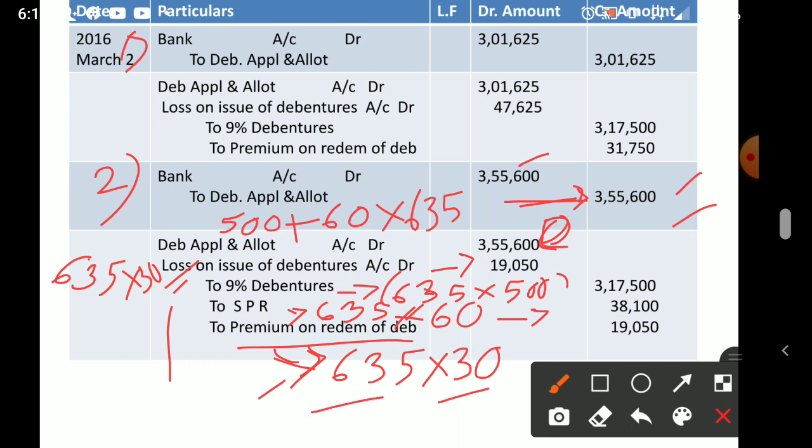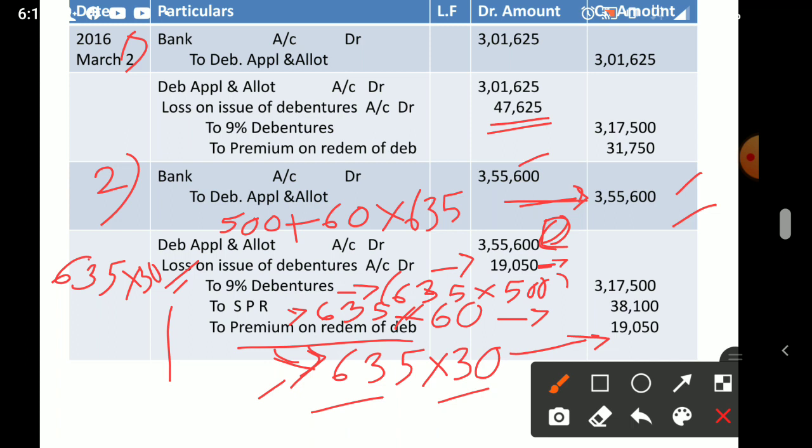So 635 into 30, it will be coming 19,050. What you already debited, here you credit. So here in the first case you see this includes discount and premium, because both are a loss for the company. When there is discount on issue and premium on redemption, both are losses, so you have to add and write. Okay. So this, in the previous class, with that small example we discussed already.